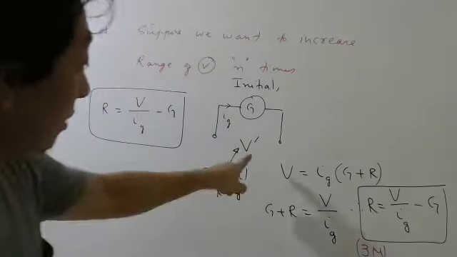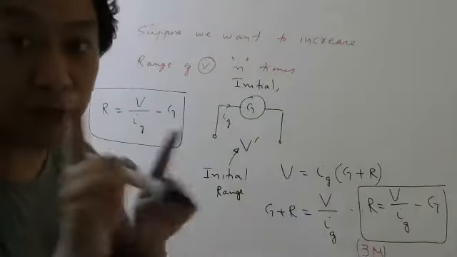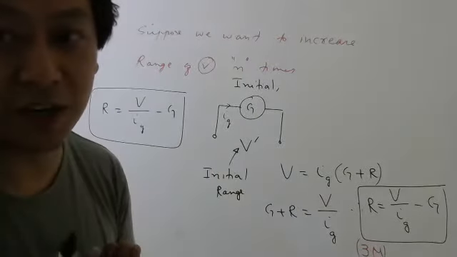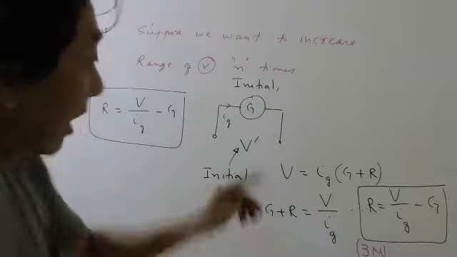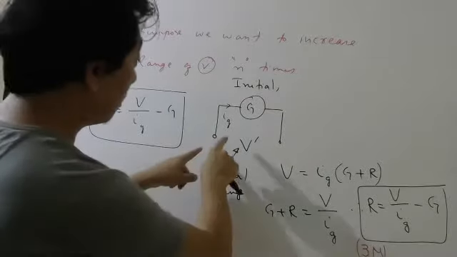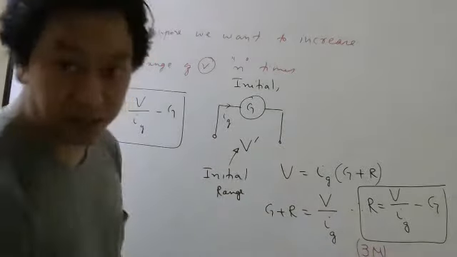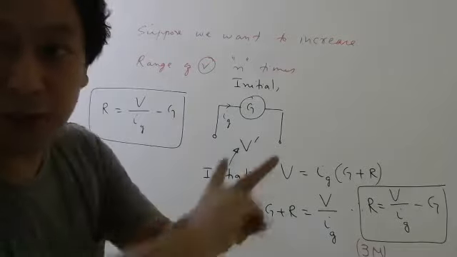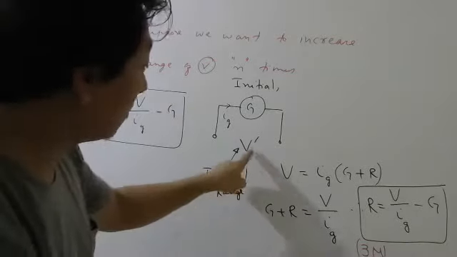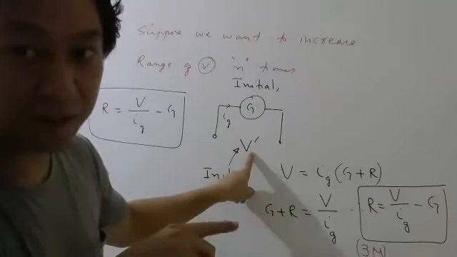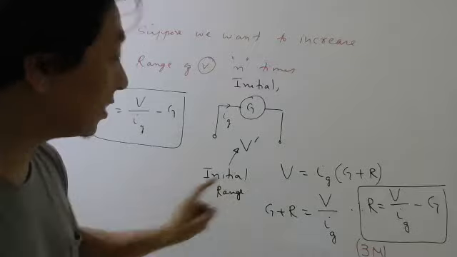When you had only a galvanometer and you apply V dash, Ig current flows and it will deflect fully. So this is your maximum voltage initially. That is your initial range.